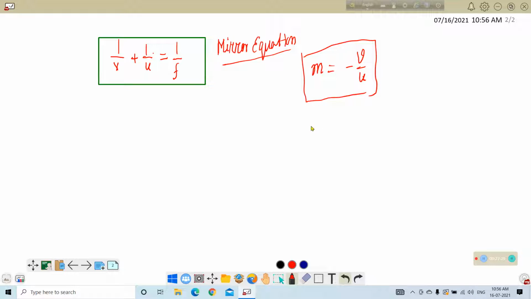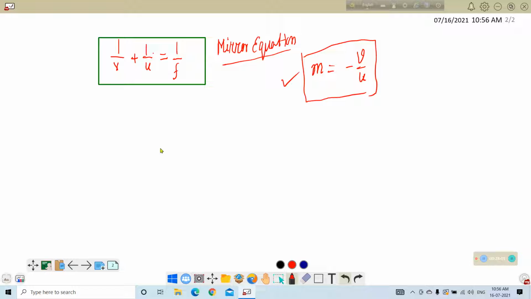Now we have to discuss the details of this. Use only this equation 1 by v plus 1 by u is 1 by f, and this is true for both concave and convex mirrors. So you have to remember this equation.